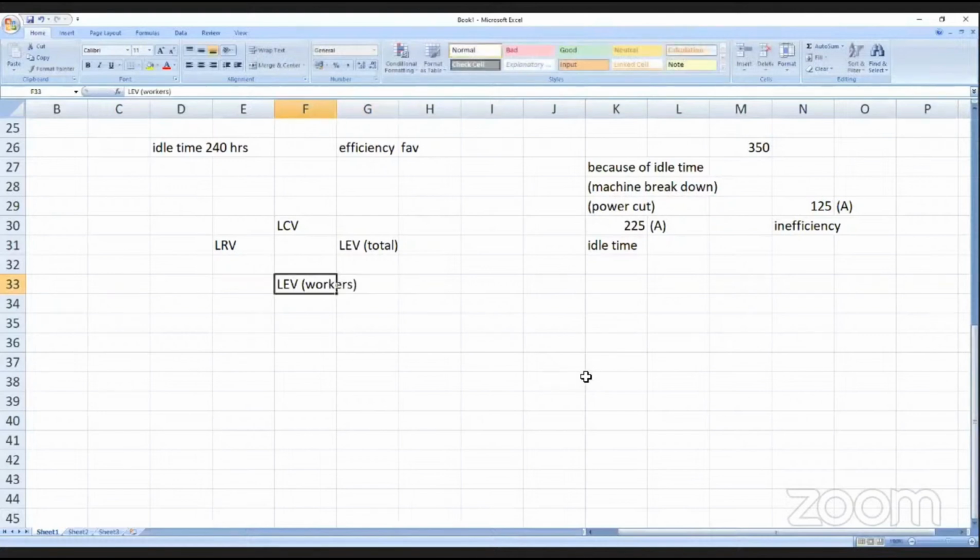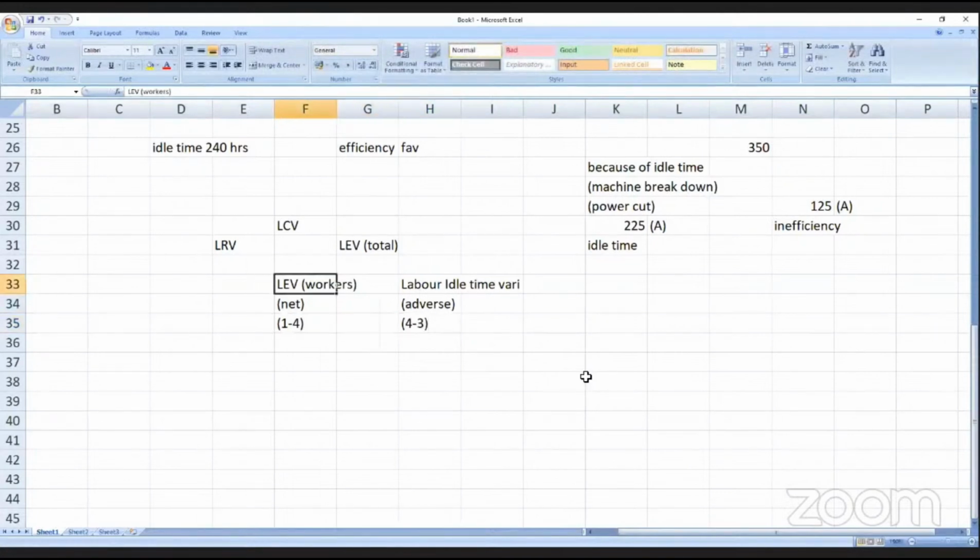The net, you can say net, labor efficiency variance because of workers, and labor idle time variance. This is always adverse. This can be favorable or adverse. So, this is 1 minus 2, 3 minus 2, 1 minus 3, 1 minus 4. This is 4 minus 3.